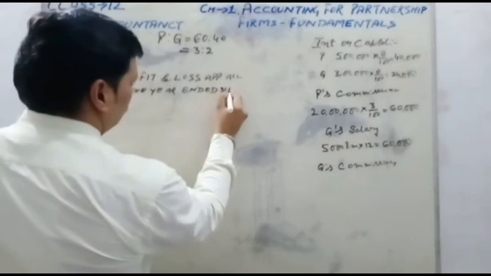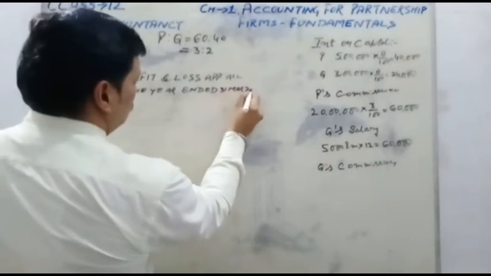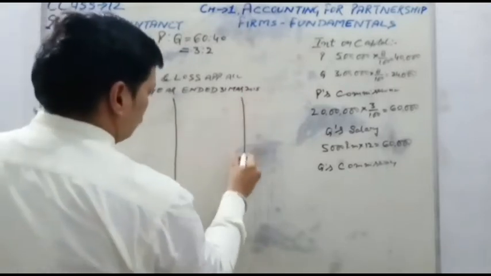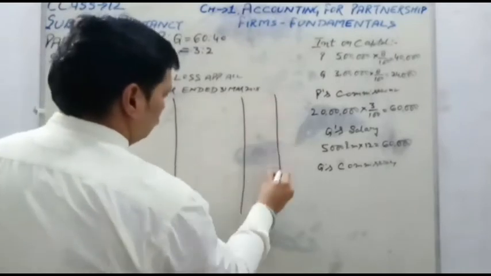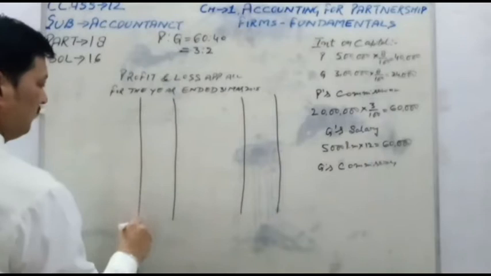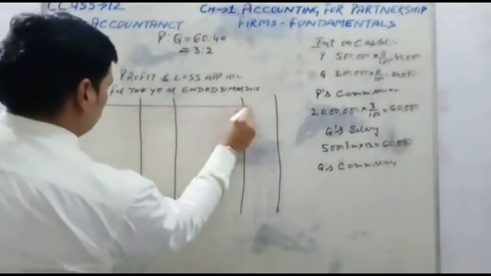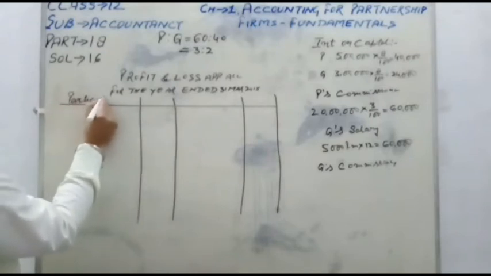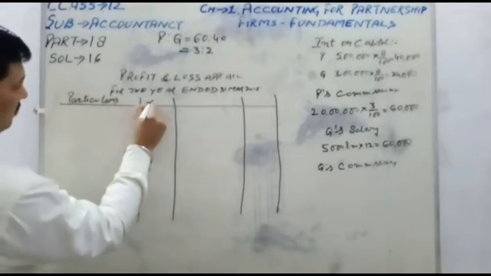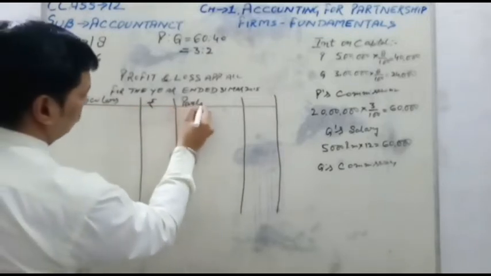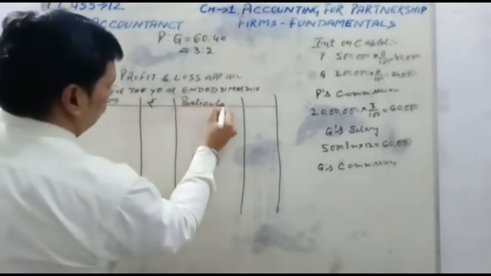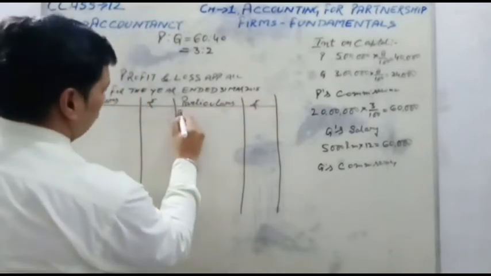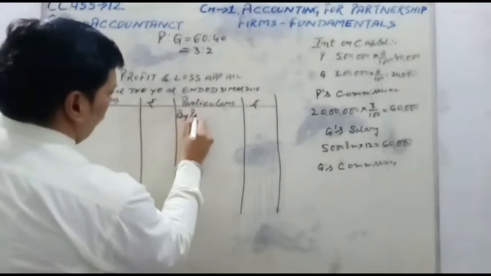Format: particulars, amount, particulars, amount. So this one column is for the particulars column, amount, particulars, and amount. So first we will write by profit.